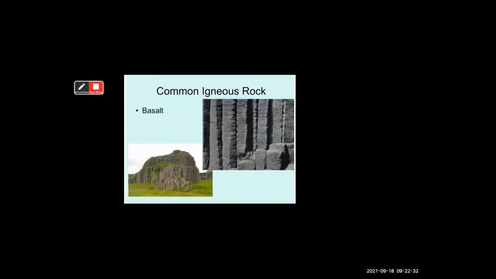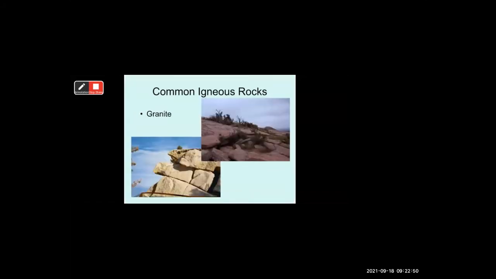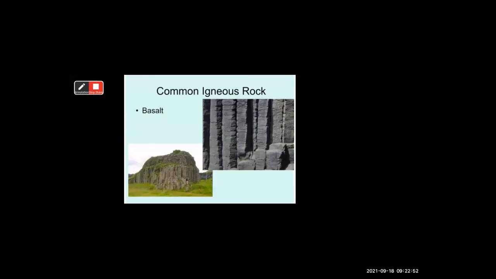Basalt. This is the second example of igneous rock. Basalt is an example of igneous rock. There are two examples I have shown you here: granite and basalt.